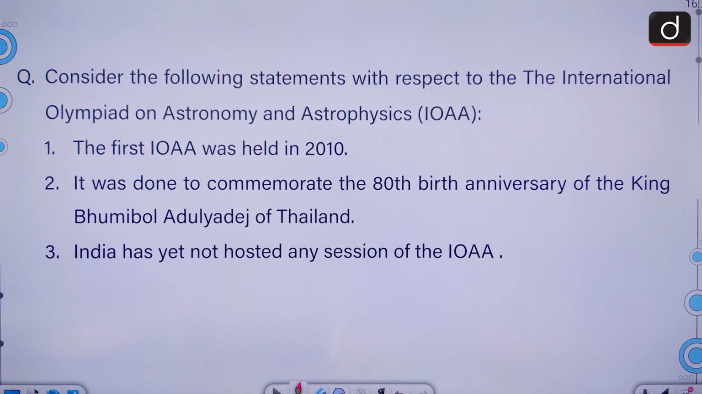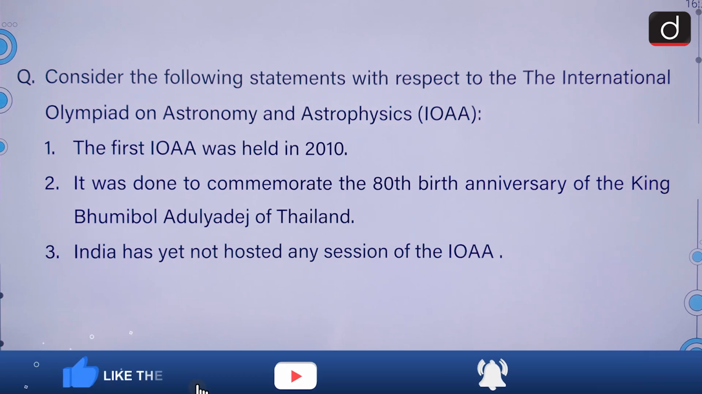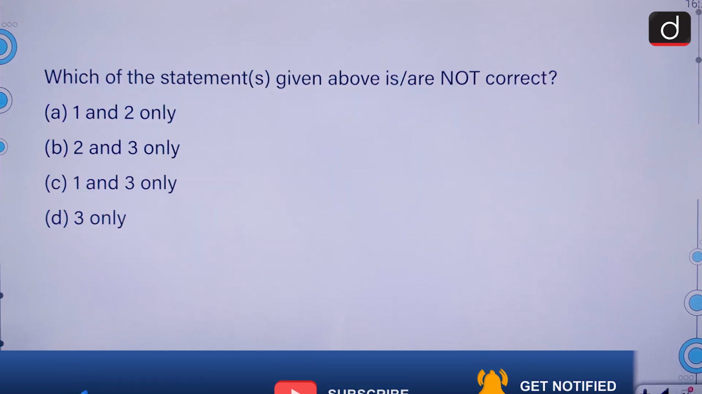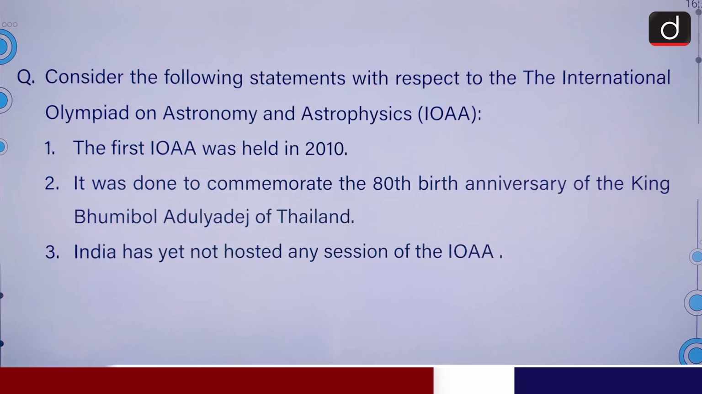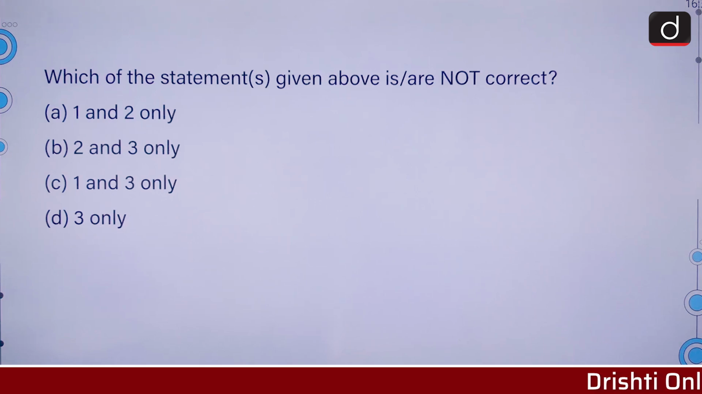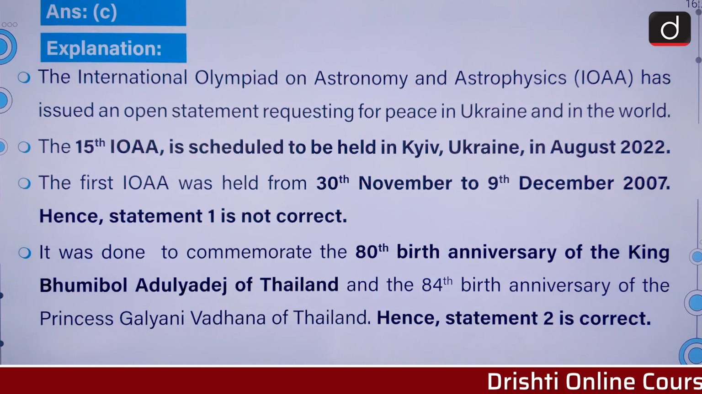Consider the following statements with respect to the International Olympiad on Astronomy and Astrophysics. The first IOAA was held in 2010. It was done to commemorate the 80th birth anniversary of the King Bhumibol Adulyadej of Thailand. India has yet not hosted any session of the IOAA. So we have to select the not correct statement. First and third are not correct. Second is correct. So C is the correct answer here.